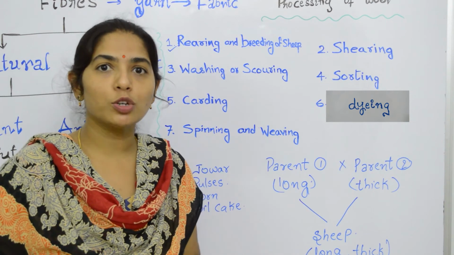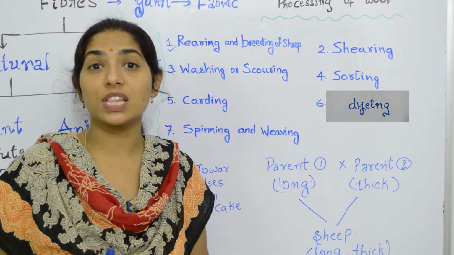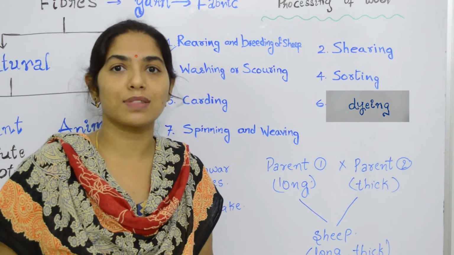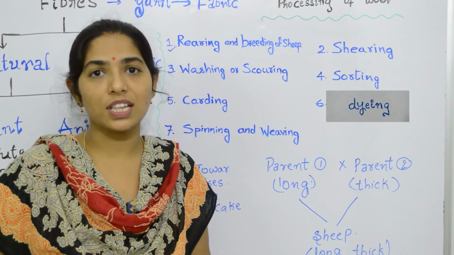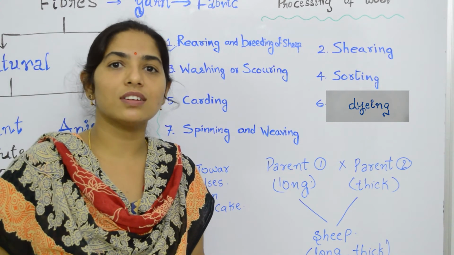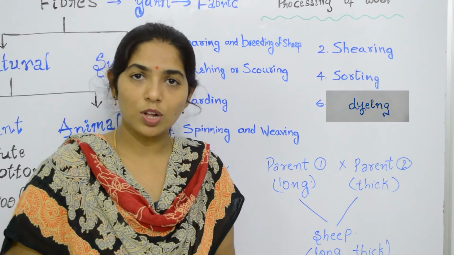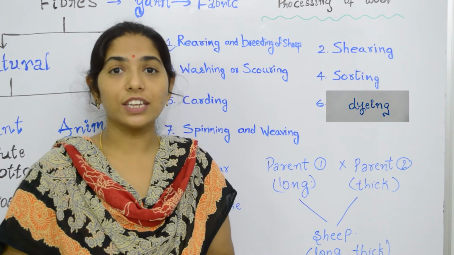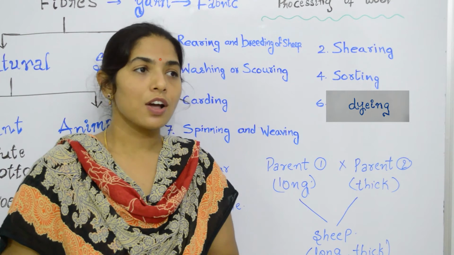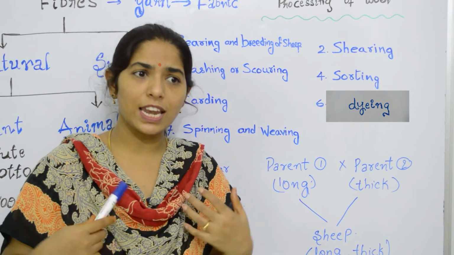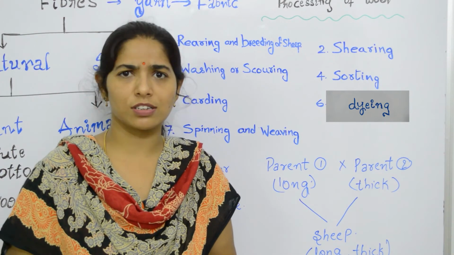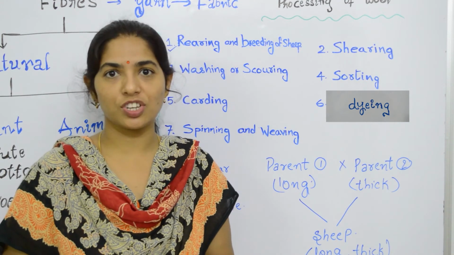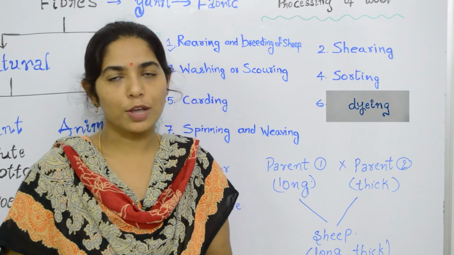Now the people who are doing this sorting process can suffer from an infection caused by the anthrax bacterium, which causes a disease in them called sorter's disease. Sorter's disease is a fatal, very dangerous blood disease, and it is also an occupational hazard. Occupational hazard means that people working in any particular occupation may face risks of that particular occupation, and we call it an occupational hazard.